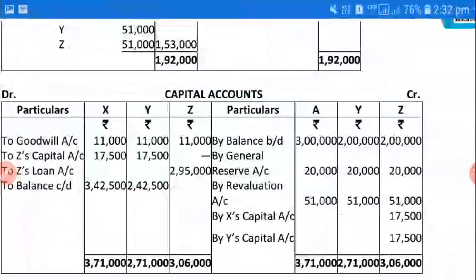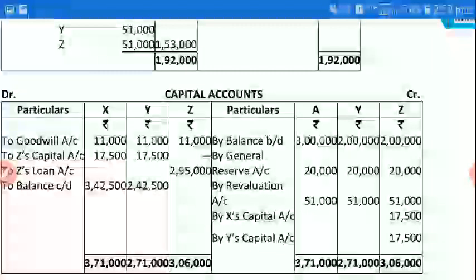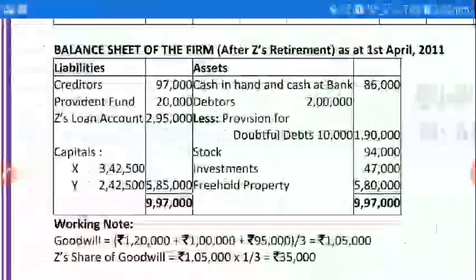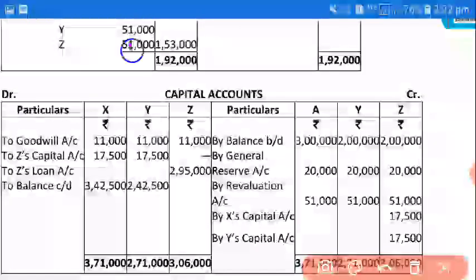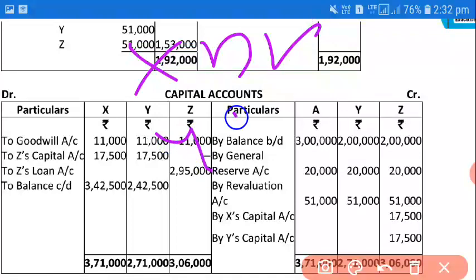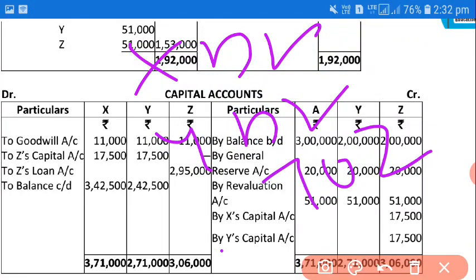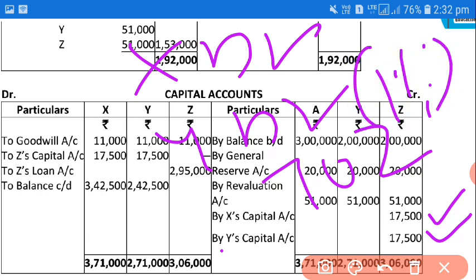That is why you know very well that at the retirement of a partner, the treatment of goodwill is old partners' capital accounts debit, so X debit, Y debit to Z. Okay, so here Z is credited, so by X capital and by Y capital, it is divided in 1:1, because the old ratio was 1:1:1, and when Z retires, it is only 1:1.